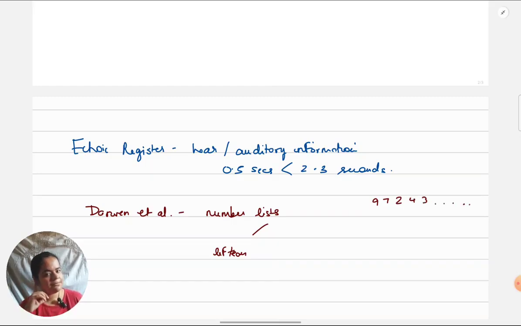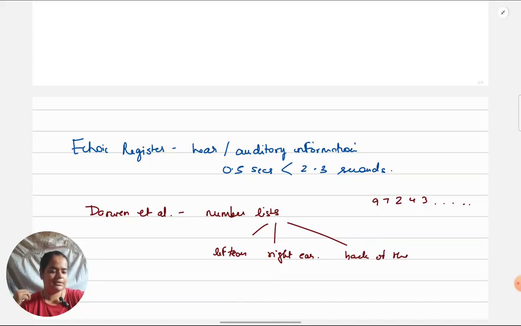So, in some trials, the way it's coming from the earphone sounds like it's coming from the left. On some trials, it would feel like it is coming from the right here. Sometimes it would feel like it's coming neither from the left nor right, it's coming from the back of the head. Something like nowadays you have these 8D songs, 8-dimensional, you can hear on YouTube, and the sound seems to be coming from anywhere. So here it would appear like it would come from the back of the head.